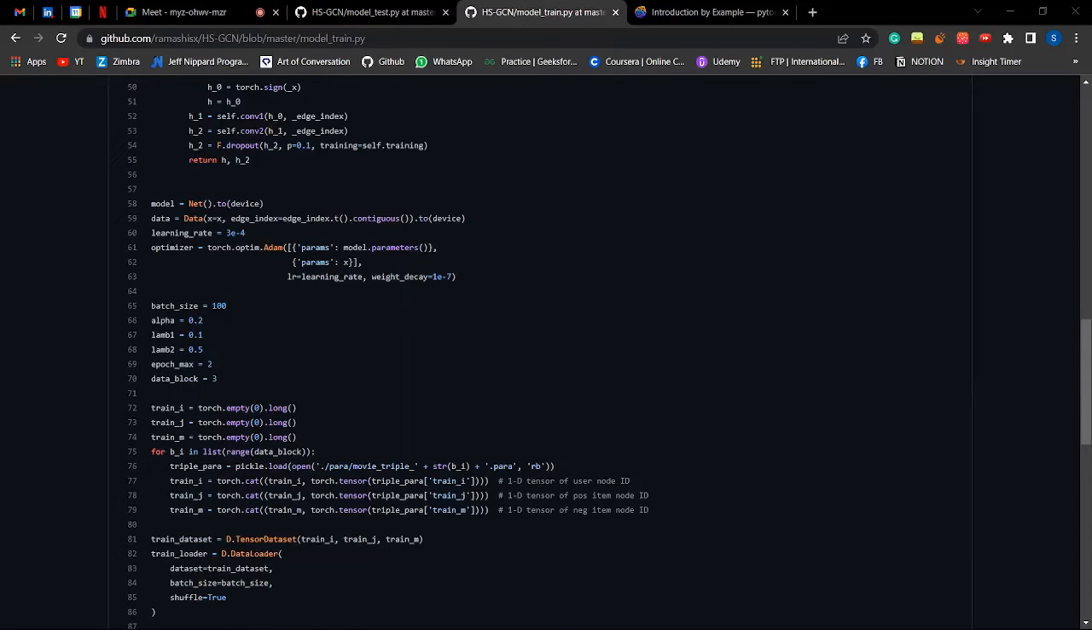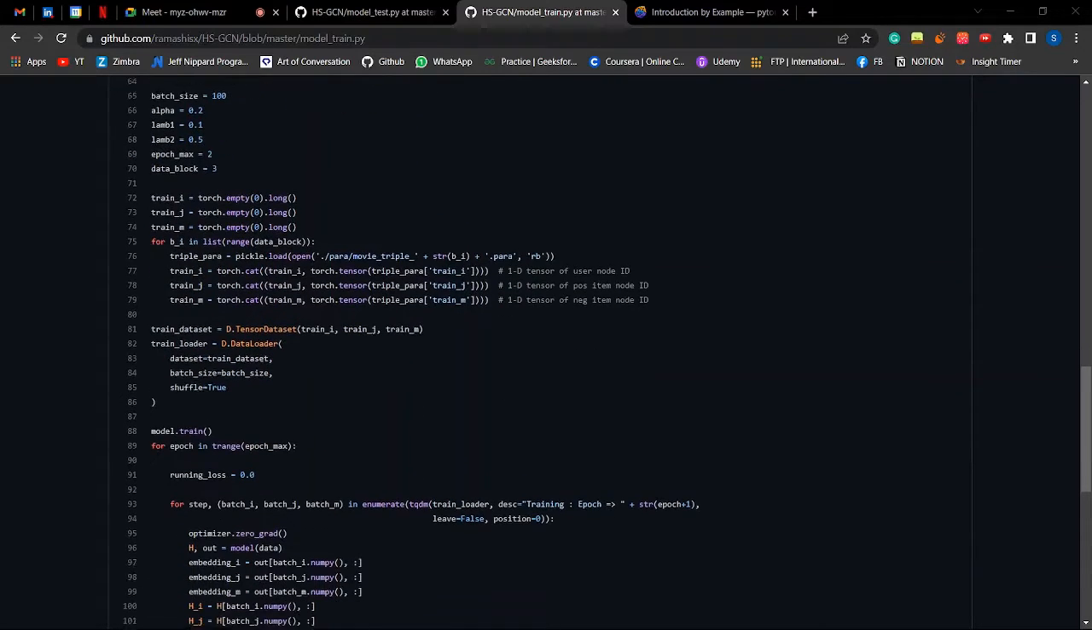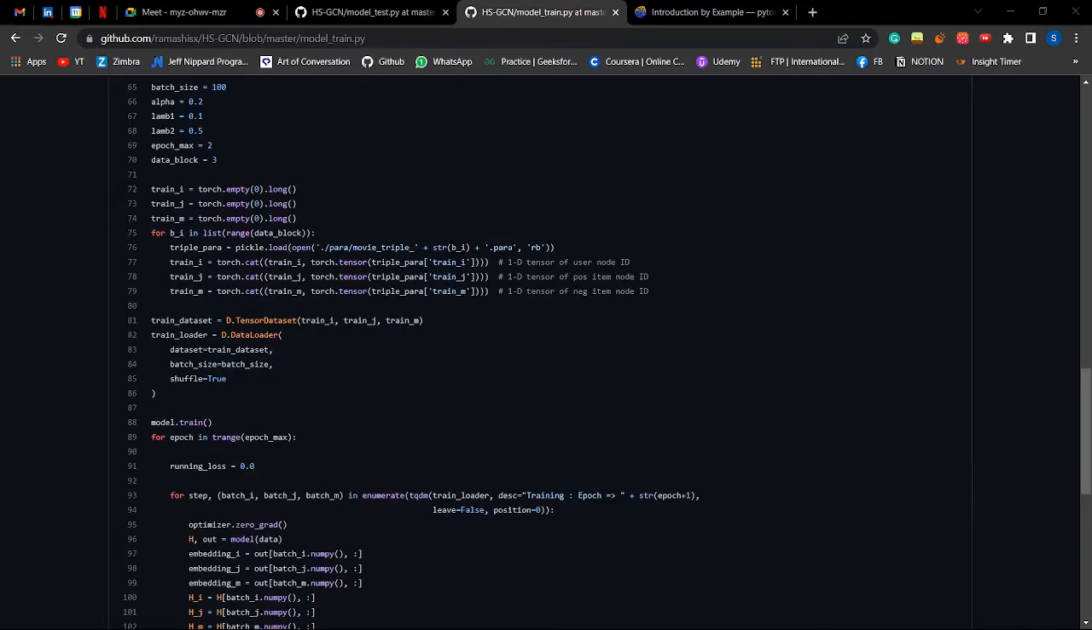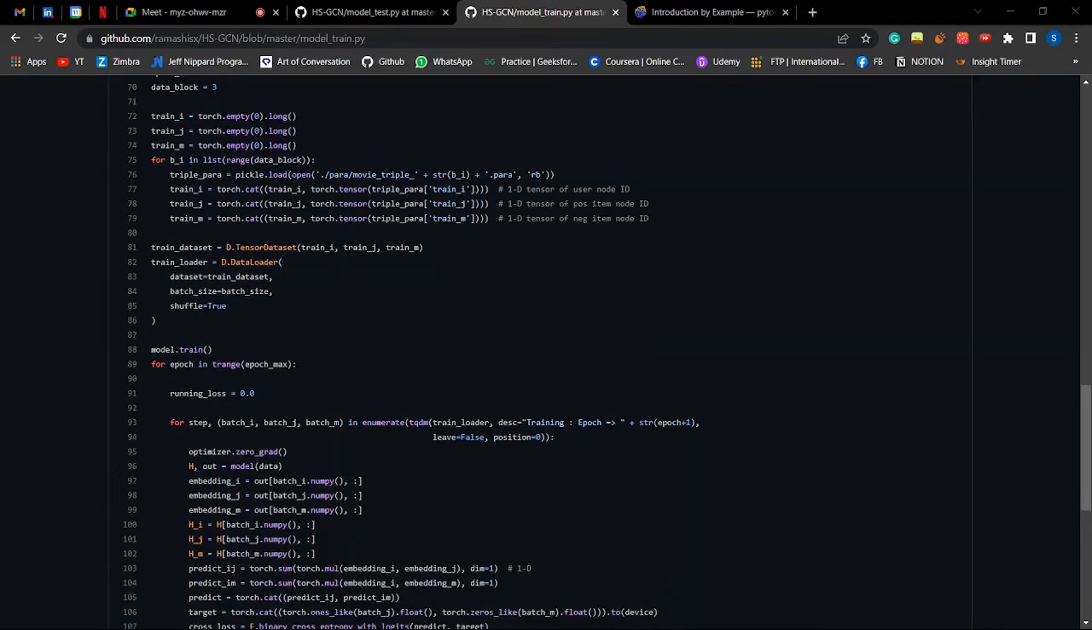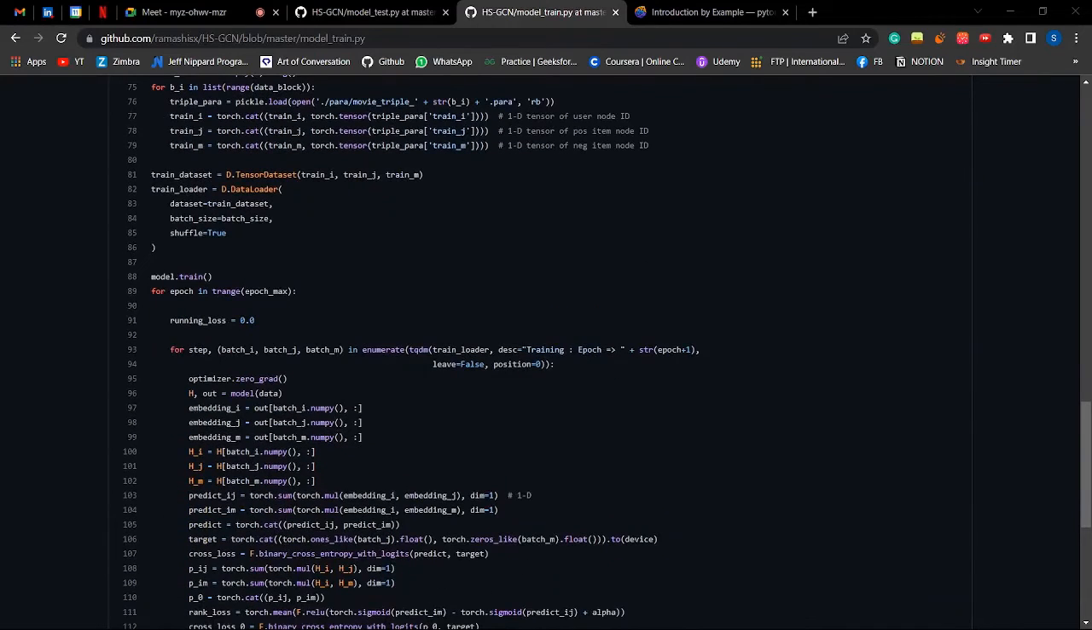Here we have passed the model and our data to the GPU or CPU which we are using, and then defined the learning rate, optimizer and other parameters that are required for training. Over here we are basically loading and constructing a data set which we had earlier stored in different blocks, which is then sent inside the training loop.